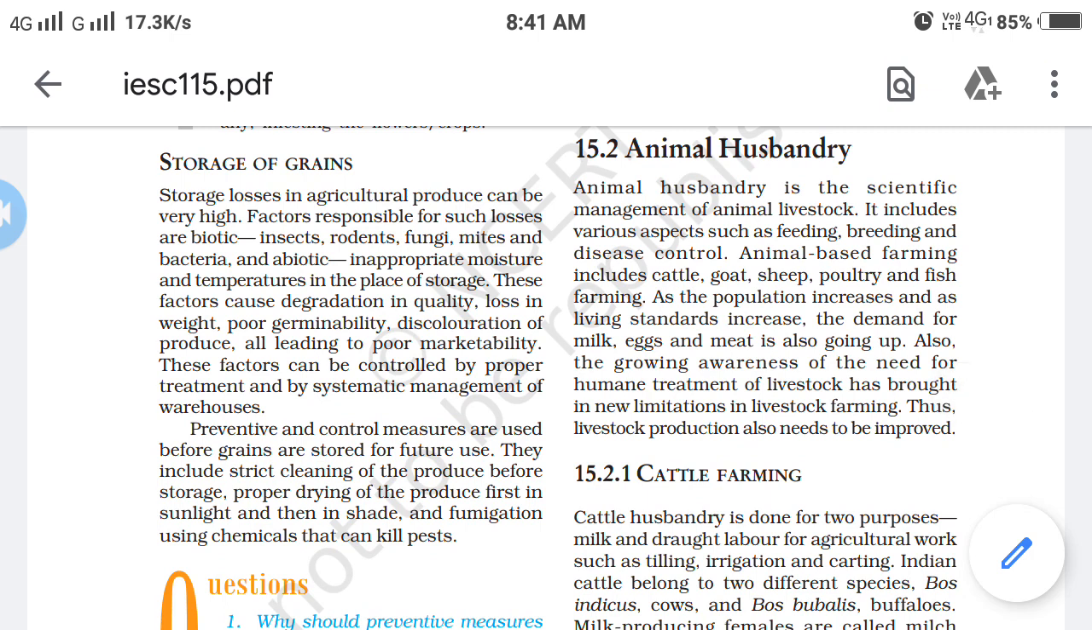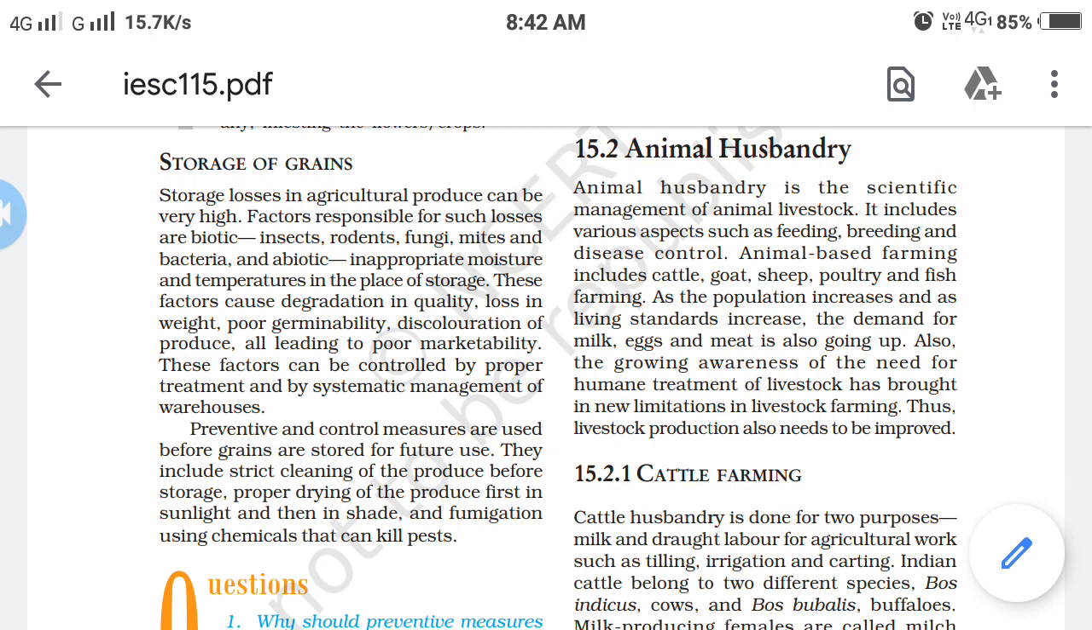Okay, we continue with chapter number 15, improvement in food resources. The first topic we discuss is the storage of grain. When we store our food grains, some factors are responsible for changing the quality of the grains, that is biotic factors and abiotic factors. The quality of our food grains will be reduced because of biotic factors and abiotic factors.